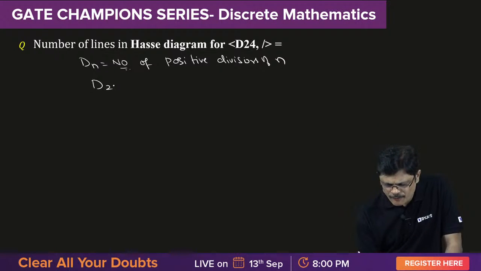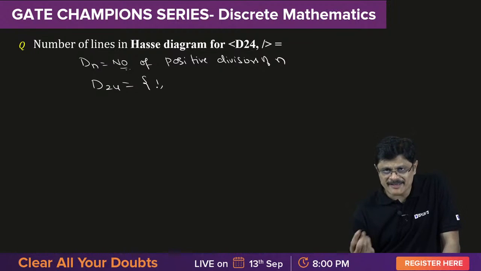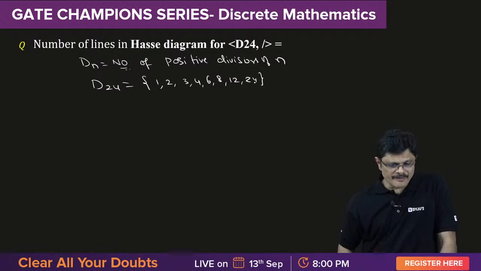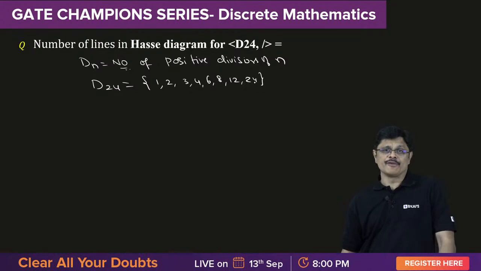So D24 means, what are the positive divisors of 24, sir? 1 is divisor, 2, then 3, then 4, 5 is not, 6, 7 is not, 8, then after 8, 12, then 24. These are the positive divisors of 24.